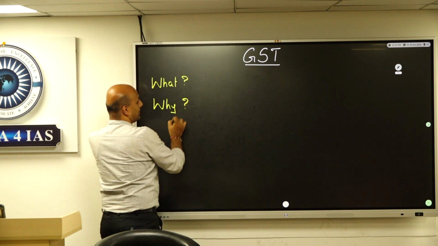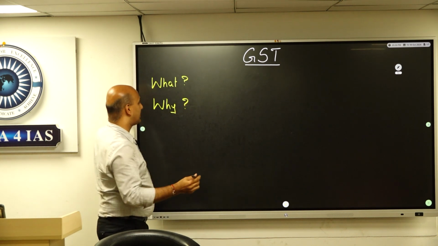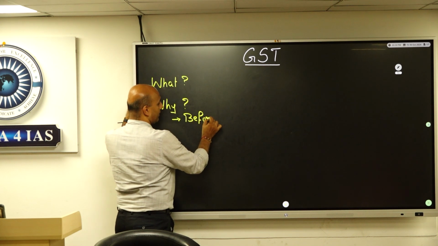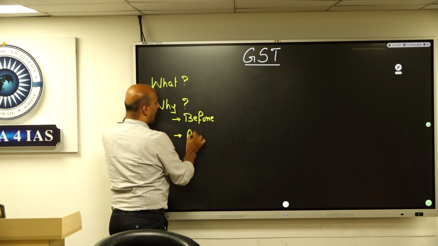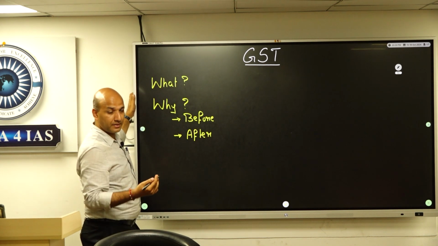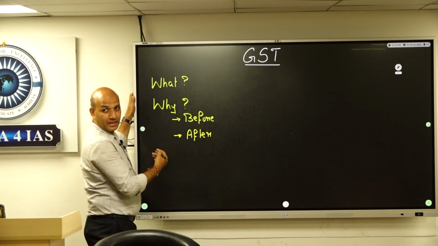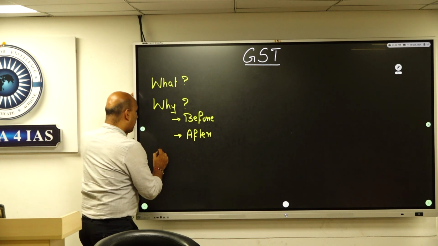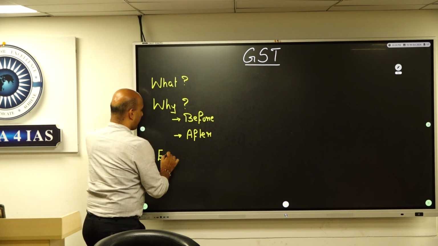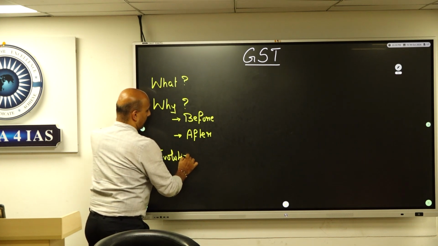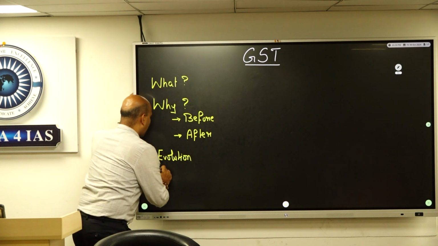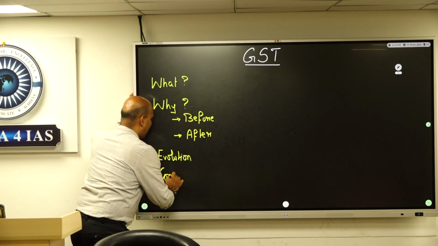So the first question that we ask every time is what is GST? Why did GST become necessary? When we ask why GST became necessary, we are looking at what was the scenario before GST and what was the scenario after GST. That answers our question of why. And then we go into the implementation, looking at the evolution of the idea of GST.